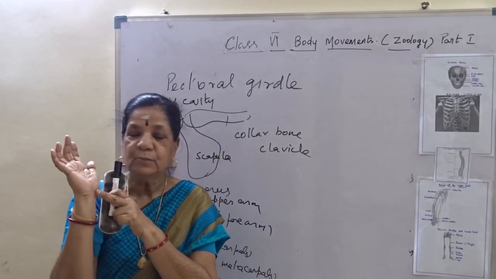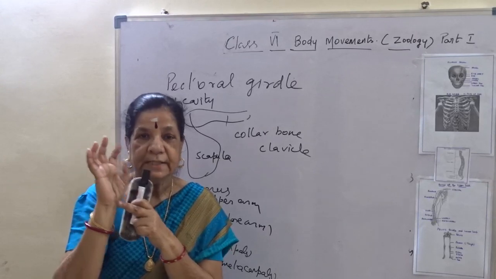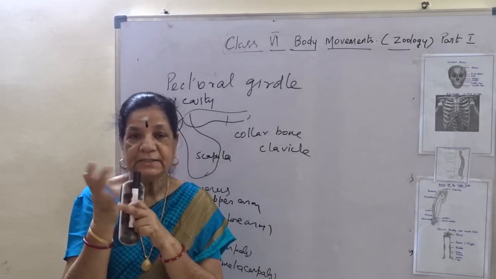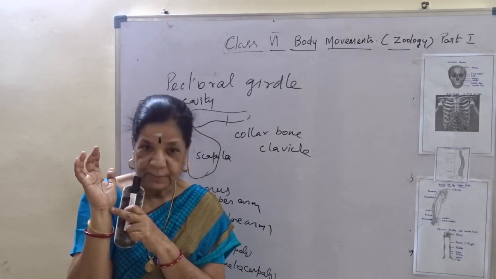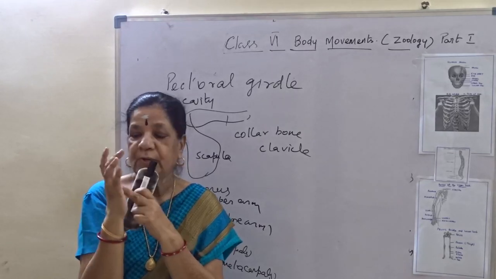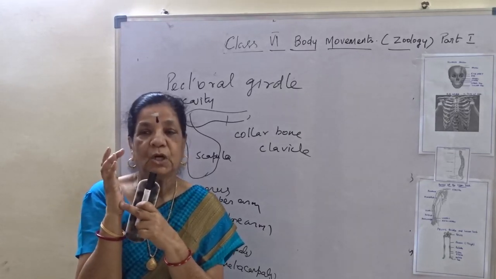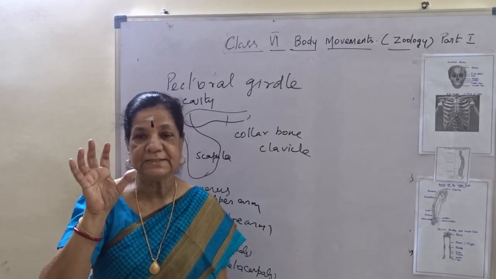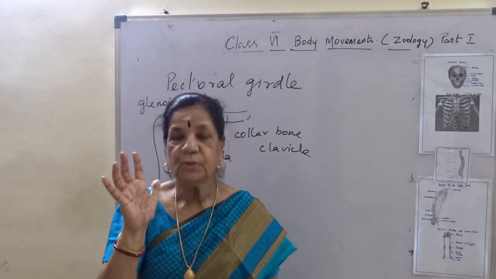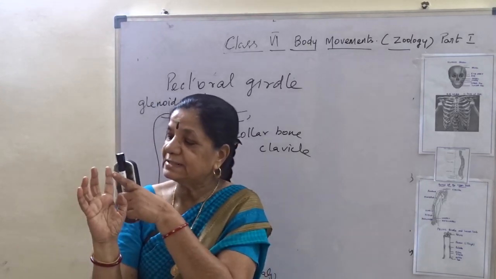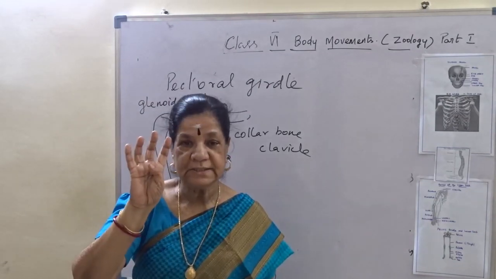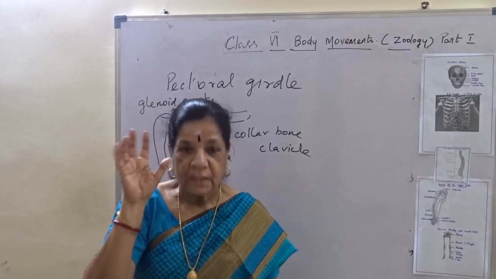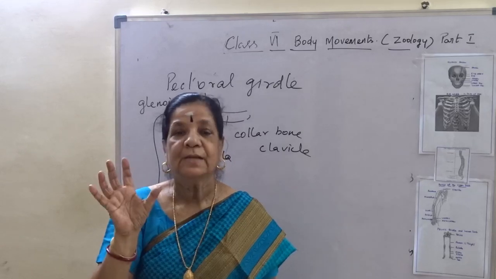Now the wrist portion has 8 bones, formed of 4 in 2 rows, and the wrist is also known as carpals. Then the palm is formed of 5 bones, also called metacarpals. Following that are the phalanges. The phalanges are 14 bones: 4 fingers with 3 each is 12, plus 2, as the thumb has only 2 bones. So there are 14 bones in the phalanges.